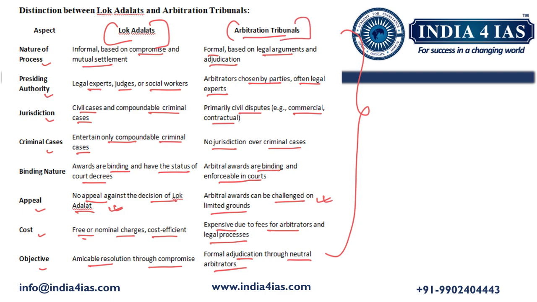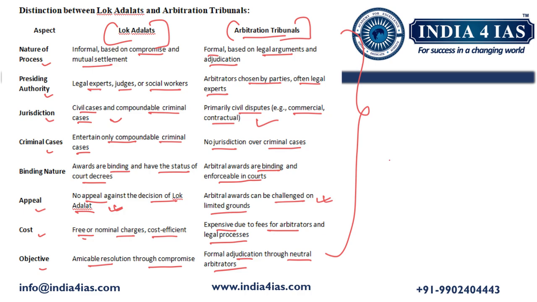So if we write these points, this is more than enough to address the first part. We have even addressed the second part of the question, that is, whether they entertain criminal cases and civil cases also. We have discussed the Lok Adalat jurisdiction. It has both civil cases and compoundable criminal cases. And arbitration tribunals primarily deal with civil disputes, especially commercial and contractual. So this is all about the answer approach to the second question.